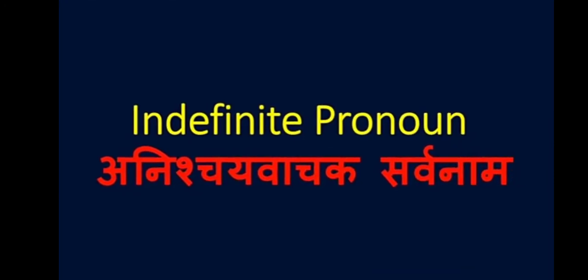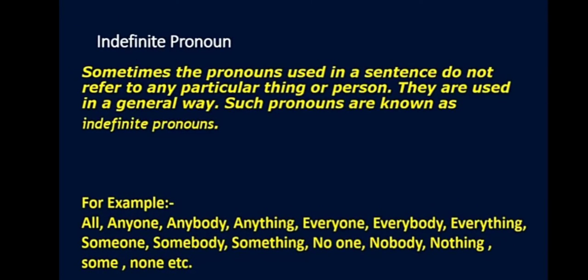Next one, indefinite pronoun. The next type of pronoun we have is the indefinite pronoun. In indefinite pronouns, sometimes the pronouns used in a sentence do not refer to any particular thing or person. They are used in a general way. For example, all, anyone, anything, everyone, everybody, everything, nobody, something, nothing, someone, none, etc.